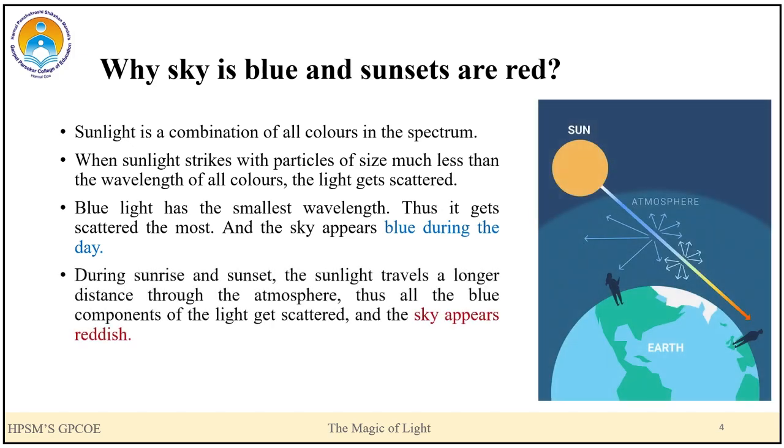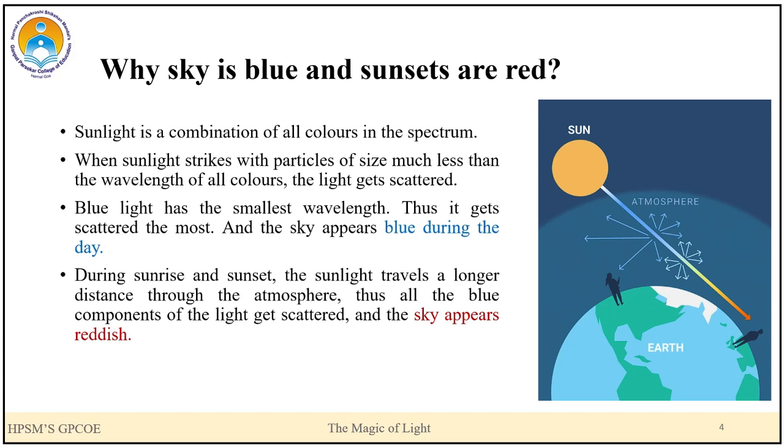If you look here, in the morning, the sunlight has to pass through the atmosphere. It is a thick region above the Earth's surface. In the afternoon, or in non-evening or non-morning time, the light has to travel a smaller distance. So, since the wavelength of blue is less compared to red, it scatters the most, and that's why you can see the sky blue. Whereas at the time of sunset, the sky appears reddish.